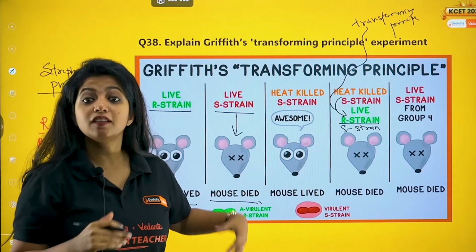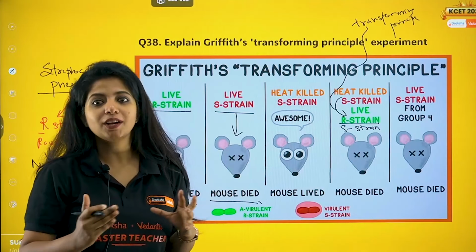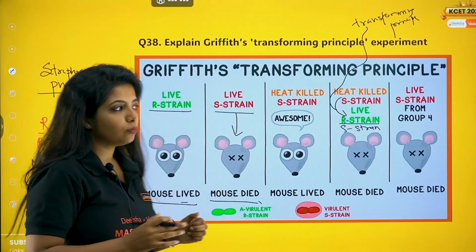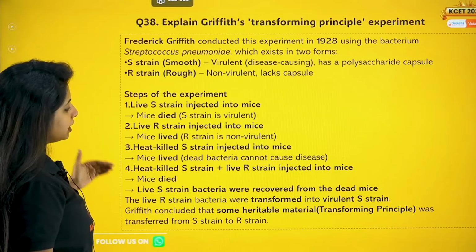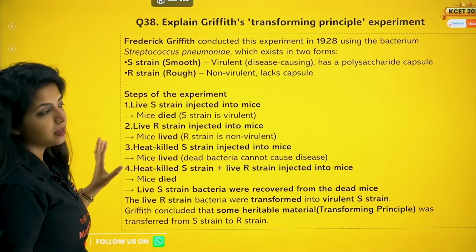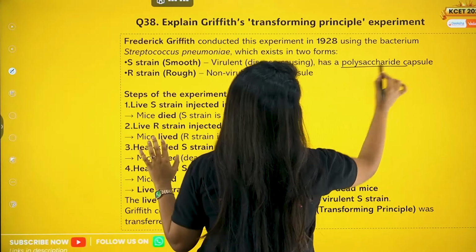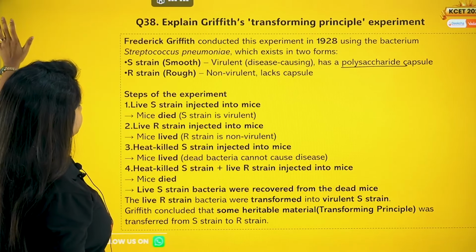I've told you, they give you hints. You have to understand the hints. Similar kinds of questions could come up. So please have an idea of it. Now, this is the exact thing in written format. Nothing else is there. Whatever I have said is put over here. So remember, it's a polysaccharide capsule, as in a carbohydrate capsule, made in the virulent form of the bacteria.